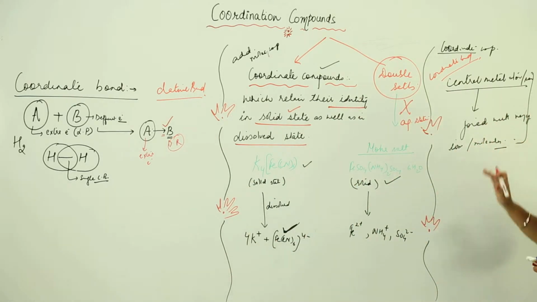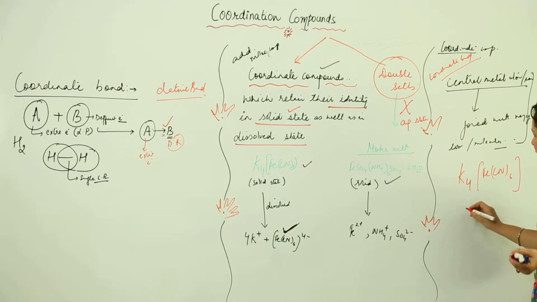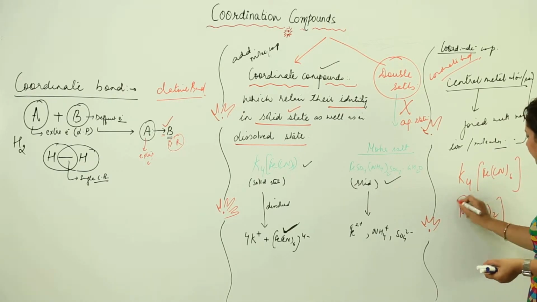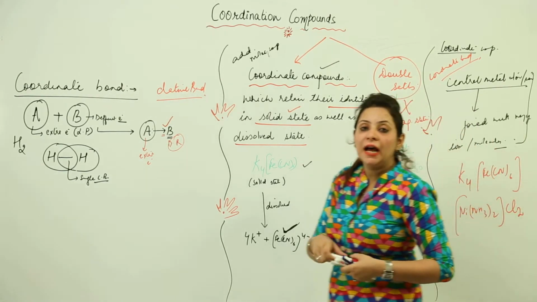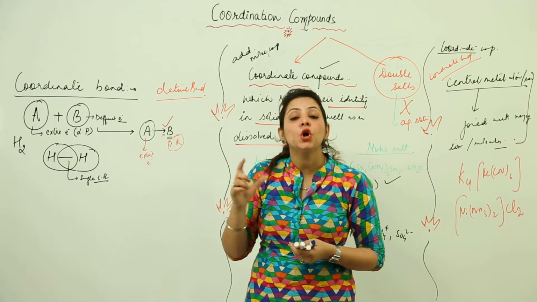So this is what a coordination compound is. For example, as I already told you, K4[Fe(CN)6], and one more, [Ni(NH3)2]Cl2. So there can be many coordinate compounds in which the central metal atom or ion is joined with ions or molecules by a coordinate bond.